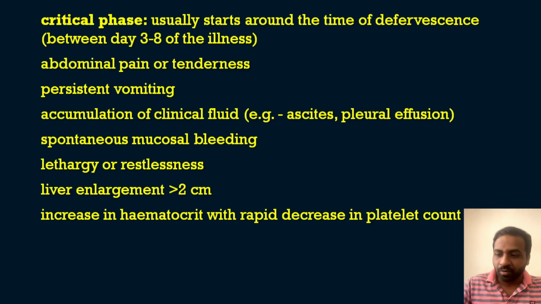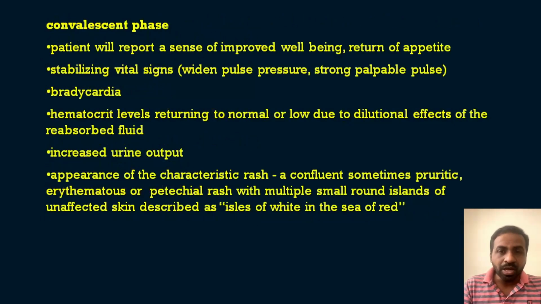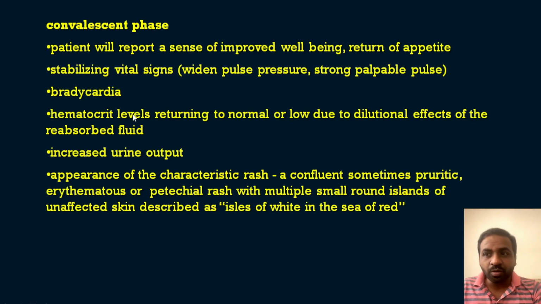I think it is clear for you now, and some more information I can share with you regarding the convalescent phase. So first is the febrile phase, second is the critical phase, and the third is the convalescent phase. The patient will report a sense of improved well-being and a return of appetite. Vitals will be stabilized, the widened pulse pressure and strong palpable pulse will subside. Then the patient will sometimes have bradycardia, and hematocrit levels will return to normal.